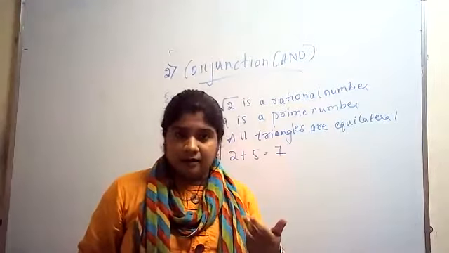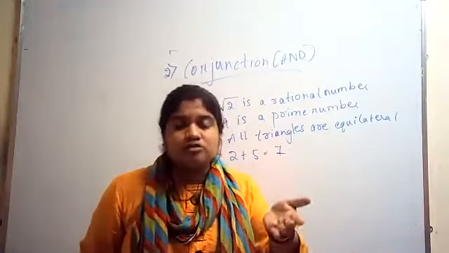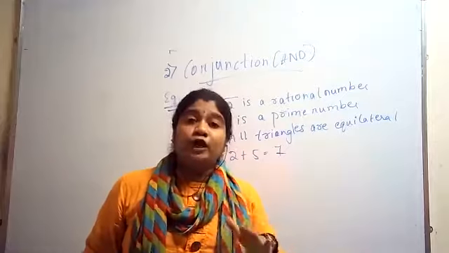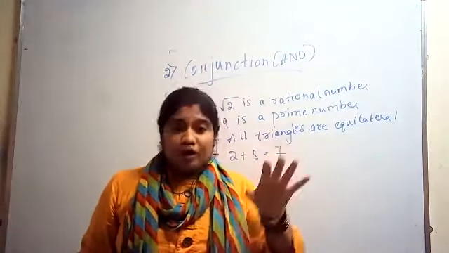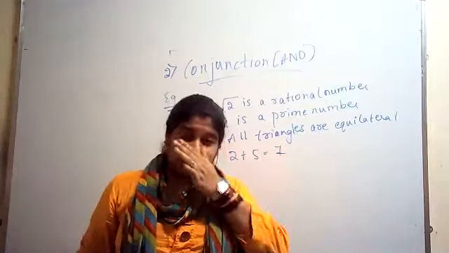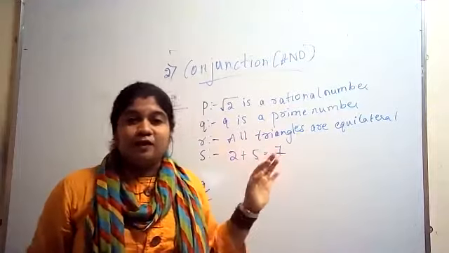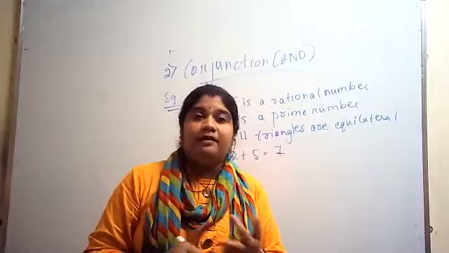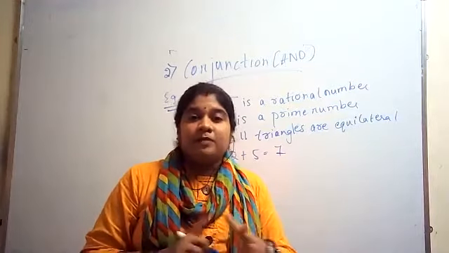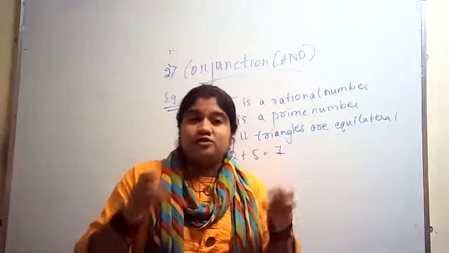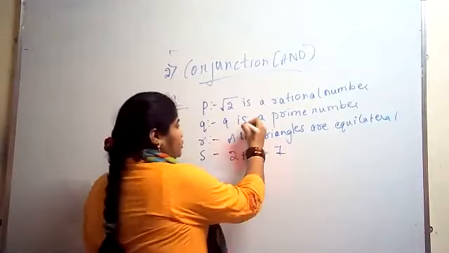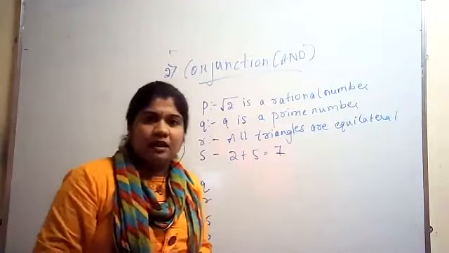So is the first statement true or false? To judge, you need to have the knowledge of what a rational number is. In DMS, you need to have some basic knowledge about rational numbers, irrational numbers, real numbers, triangles, at least to judge whether the statement is true or false.